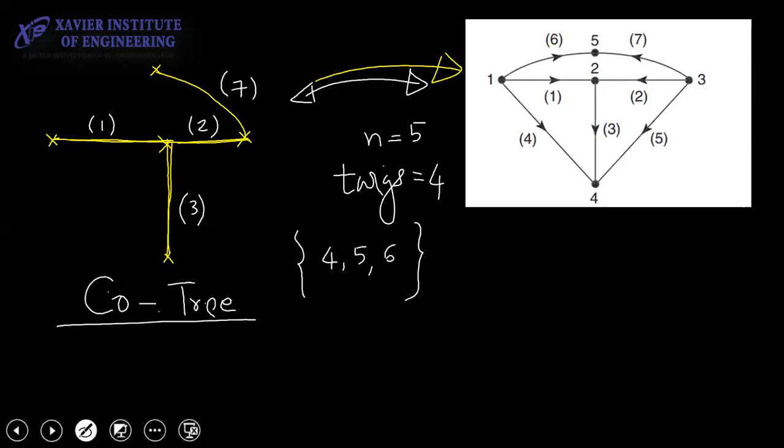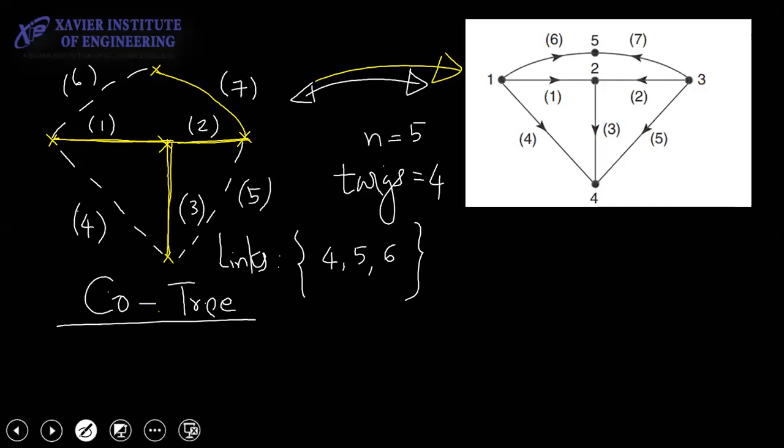Right? So जो चीजें उसका पार्ट नहीं होता है उसको हम कहते हैं लिंक्स. They are called links. And they are normally drawn with a dotted line. 6, 4, 5.